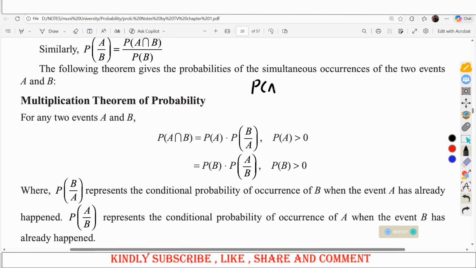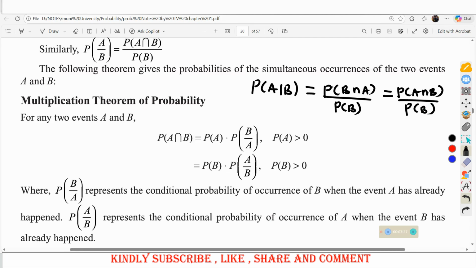We had the probability of A given B as the probability of B intersection A divided by the probability of B. As well, we said this is the same as the probability of A intersection B divided by the probability of B. So if I have the probability of A given B, which is the same as the probability of A intersection B divided by the probability of B, we can easily cross multiply, or multiply through by the probability of B. It will be the same thing.